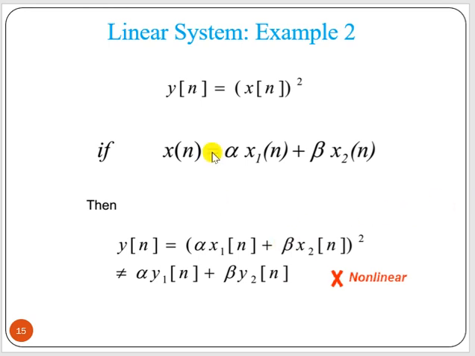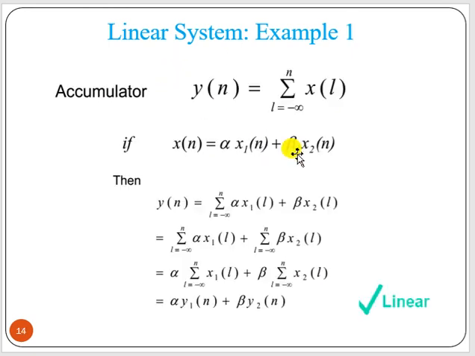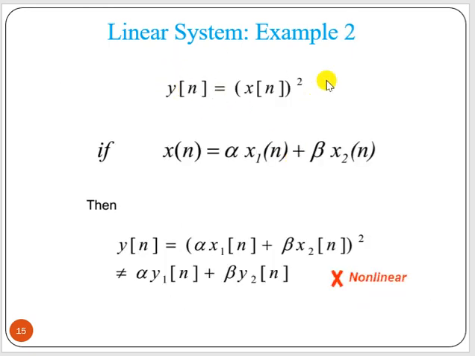Now say another example: y[n] equal to x[n] whole squared. This is what type of system? A static or memoryless system. So x[n] we can write as alpha x1[n] plus beta x2[n]. Now if we take y[n] for that particular x[n], then what we get is x[n] whole squared.